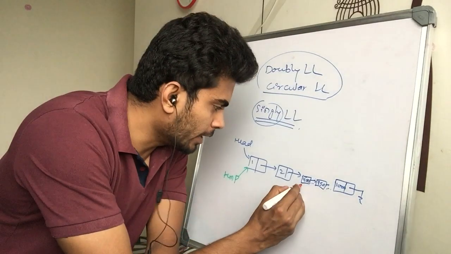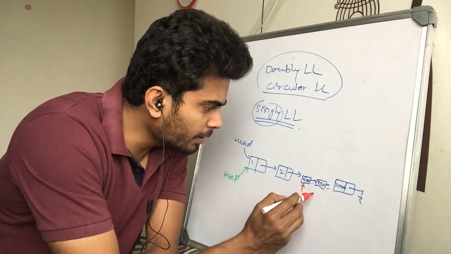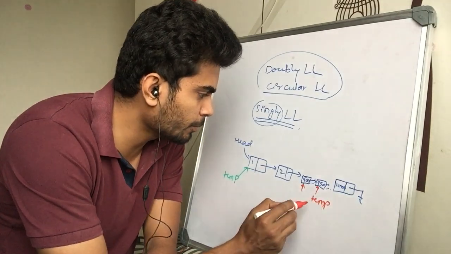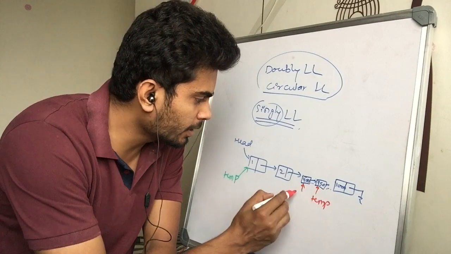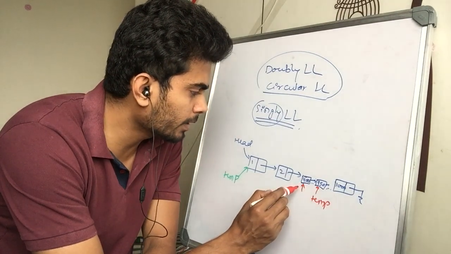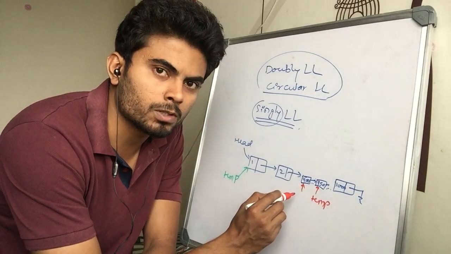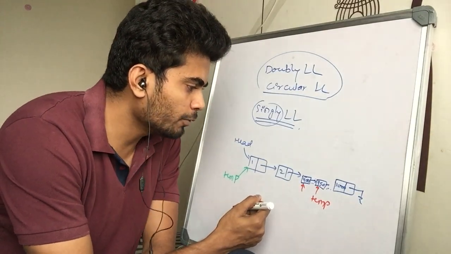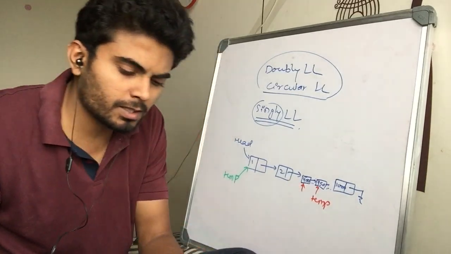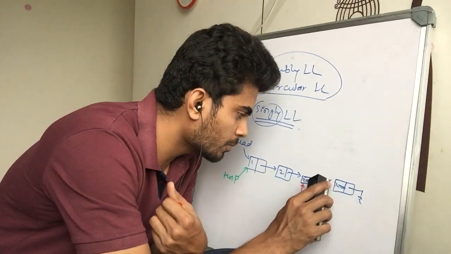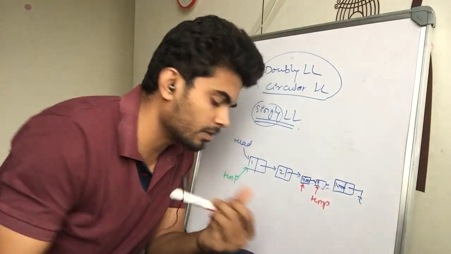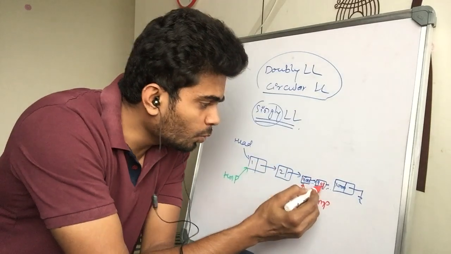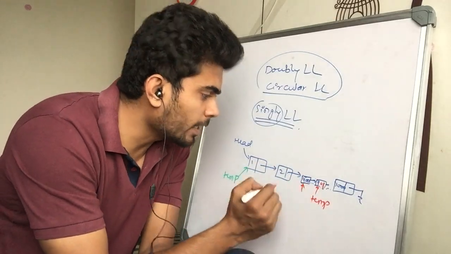Now you want to go back to 900 again, but is there any way? Suppose your temporary pointer is right here, and you want to reset it to point to node number 900, but there is no way to do this because there is no way going back in the list. Not even 950, suppose you are at just 901, there is no way to go back to 900.